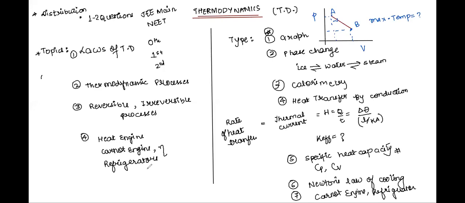So, dear all, let us see a quick recap of the concepts you have been given in this chapter. Kindly jot this down in your lecture notes. The first concept you have read in this chapter is the first law of thermodynamics.